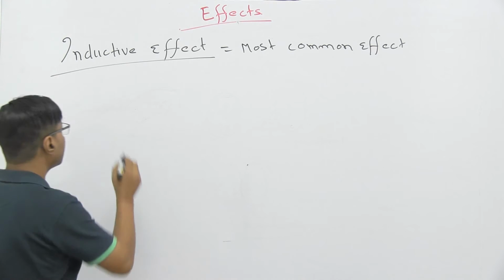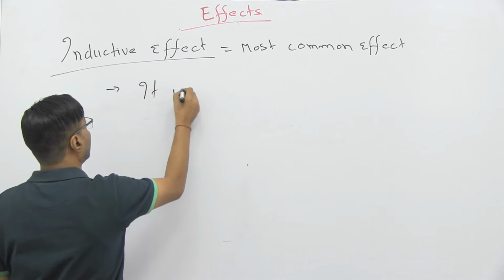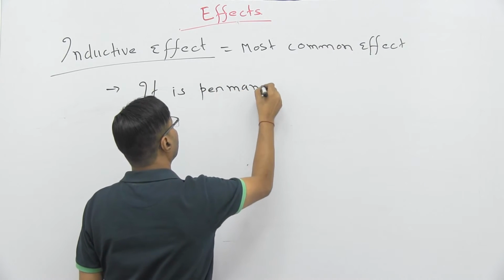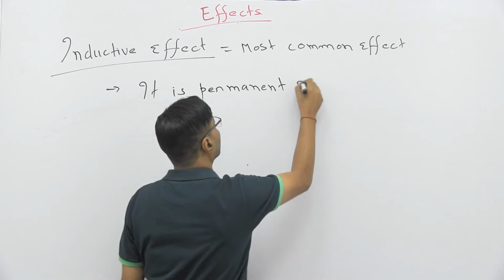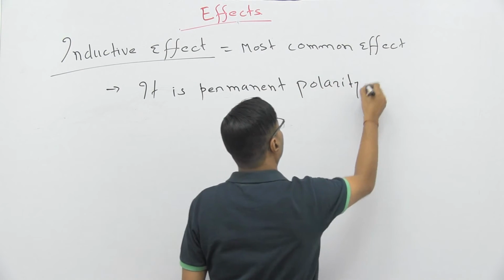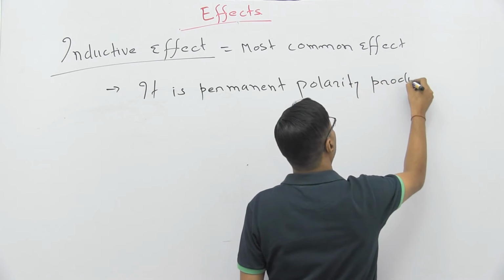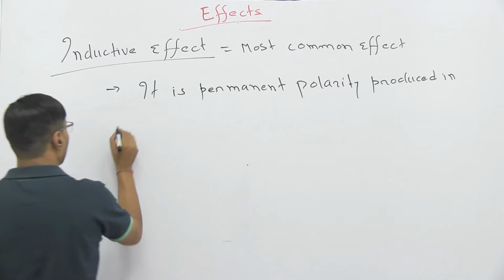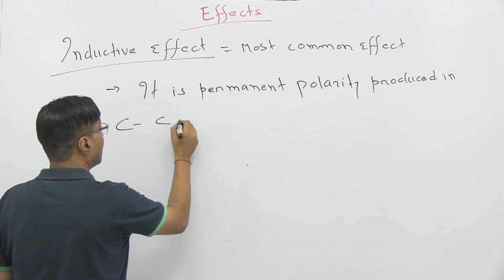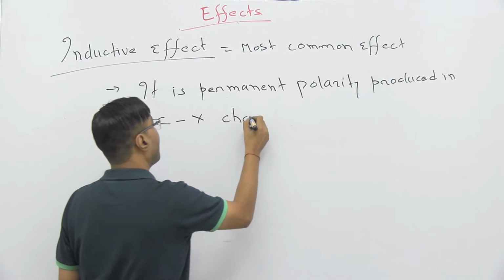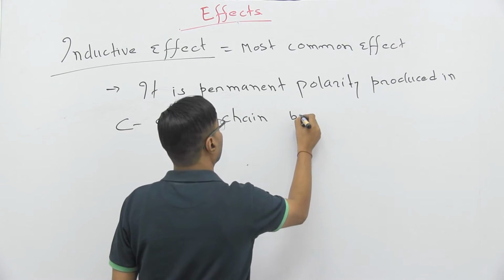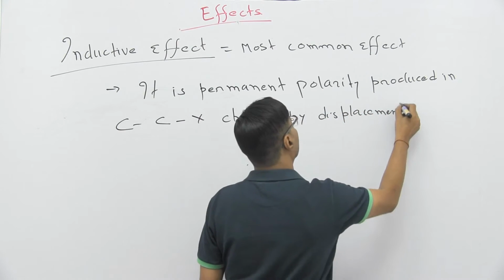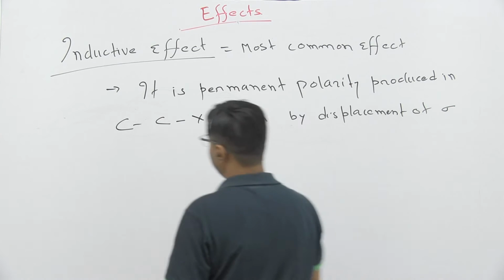Induction means permanent polarity produced in the carbon and X chain by displacement of sigma electron.